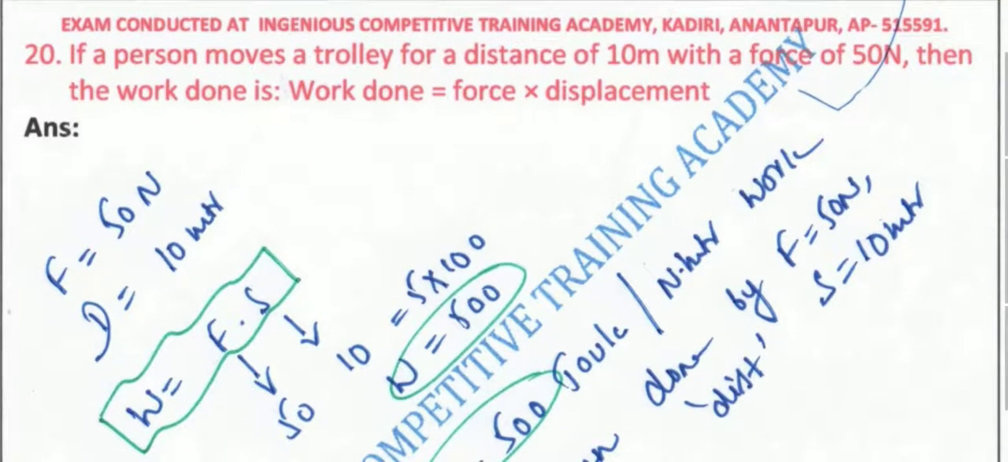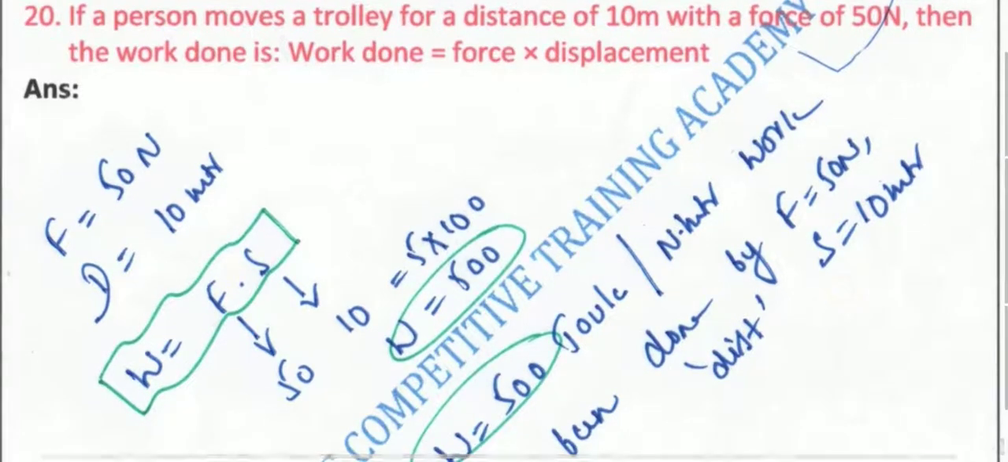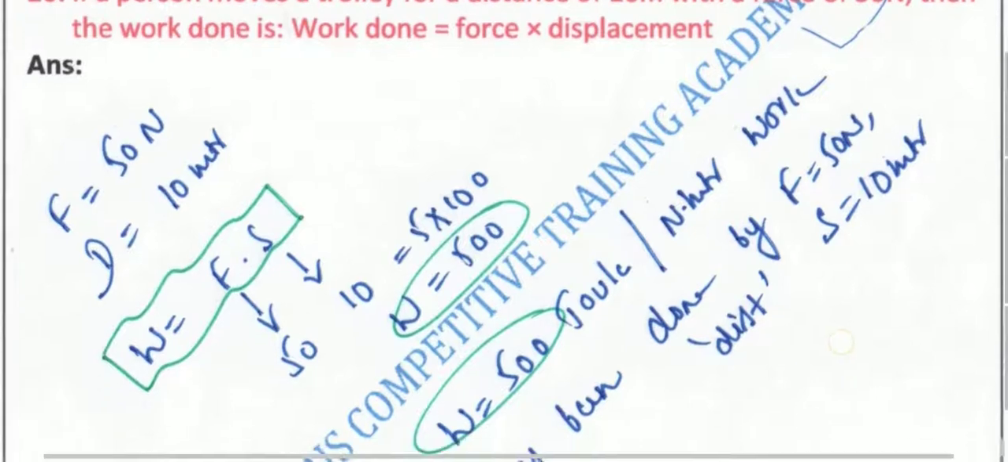Next we have the final question. If a person moves a trolley for a distance of 10 meters with a force of 50 newtons, then the work done is? In this case, the force has been given as well as the displacement. The work done is 500 joules, which is the right answer. This is exactly how we have to do it.